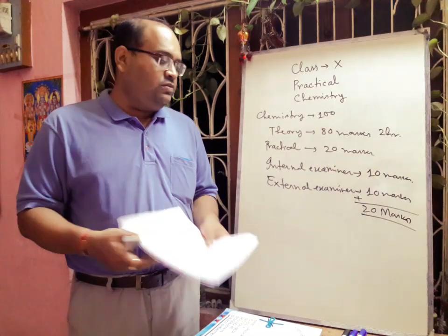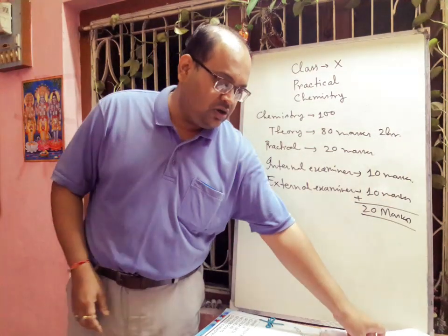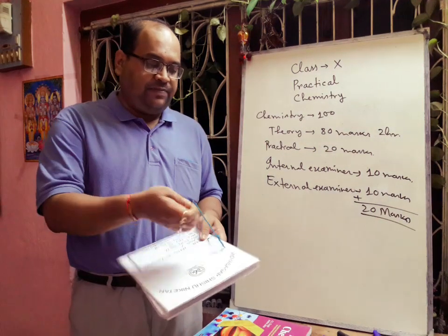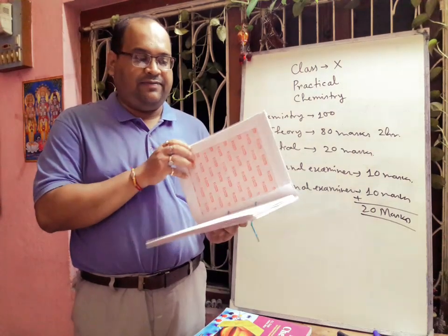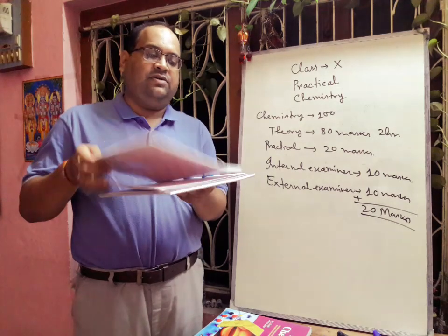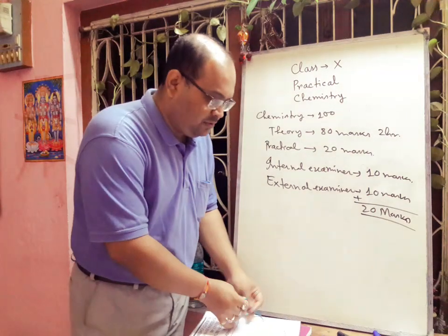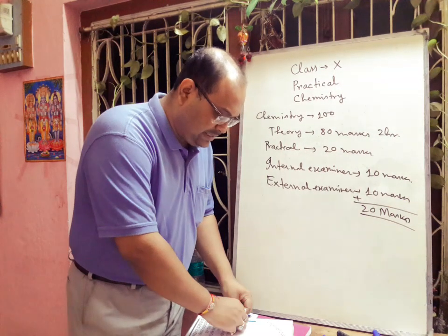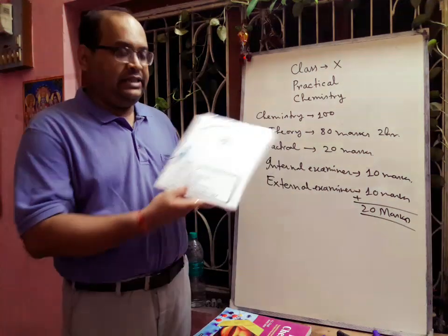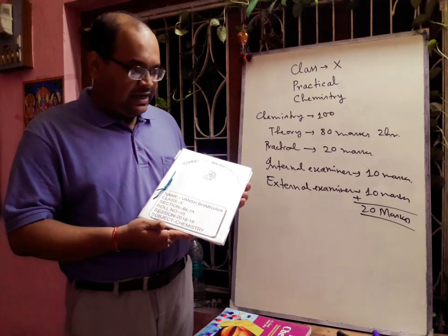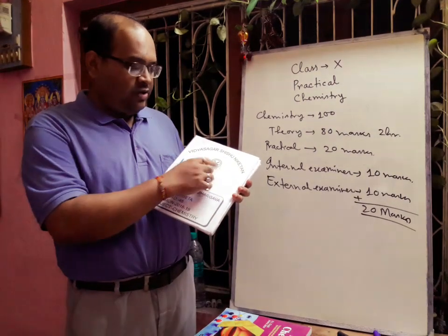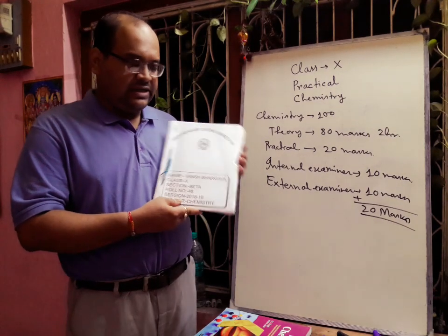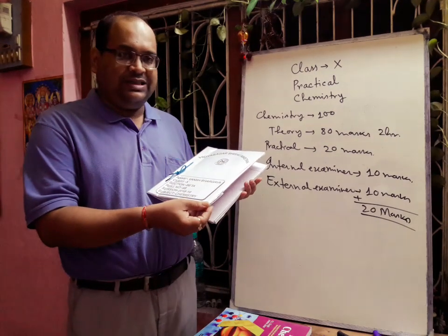Now, how to write the practical file. You should not use a hard binding practical file. You have to use this type of tag and loose sheet binding practical file, so that you can add pages. Now, on the front page you have to decorate with your name, class, section, roll number, session, subject, like this. I am showing you one practical file so that you can easily understand. Here our school name and logo are given, and everything should be very neat and clean. This is the cover page, and you should cover the cover page with cellophane paper also,